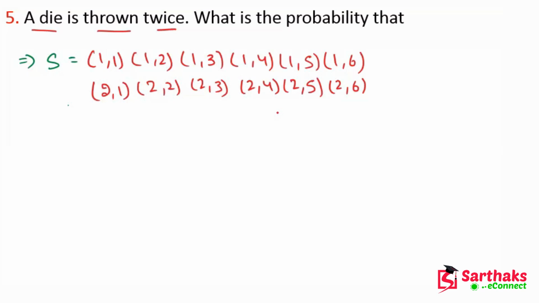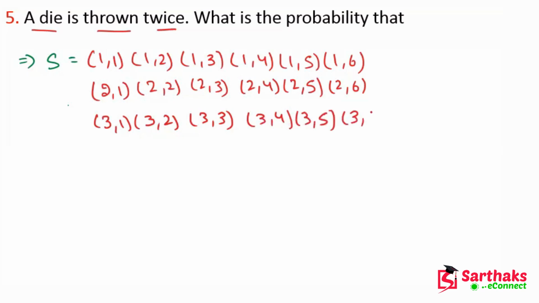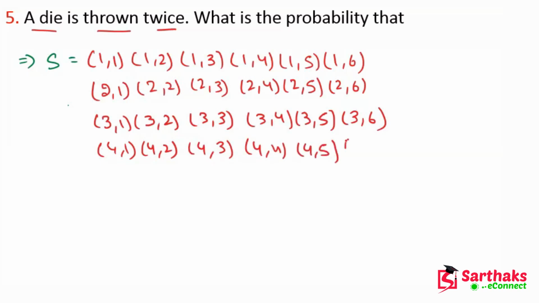Now the next are (3,1), (3,2), (3,3), (3,4), (3,5), (3,6). And (4,1), (4,2), (4,3), and similarly here is the sample space.